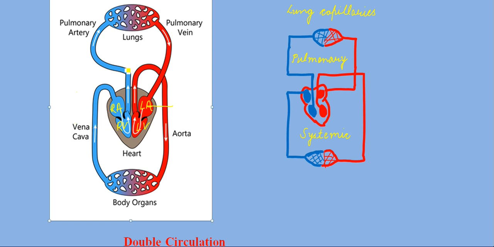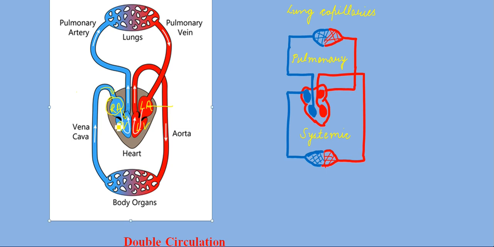Now what happens? Let's start from your right auricle. The right auricle of your heart receives deoxygenated blood from your body. From the right auricle, the blood flows to the next chamber, which is your right ventricle. Here you can see the direction of the blood.